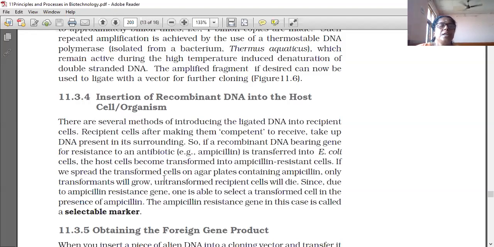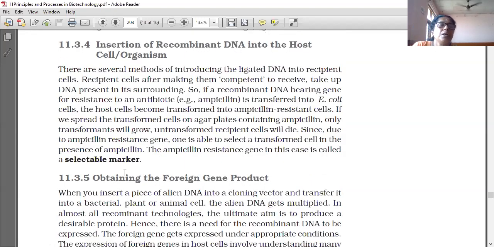If we spread the transformed cells on agar plates containing ampicillin, only transformants will grow. Untransformed recipient cells will die. Since due to the ampicillin resistant gene, one is able to select a transformed cell in the presence of ampicillin. The ampicillin resistant gene in this case is called a selectable marker.